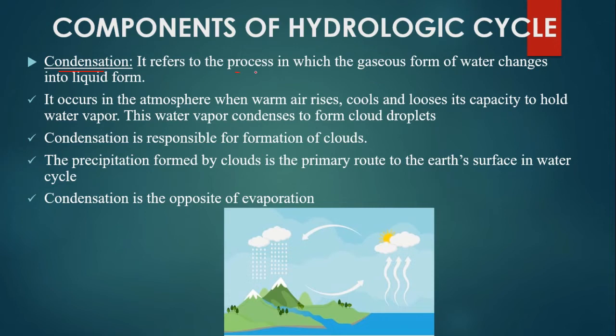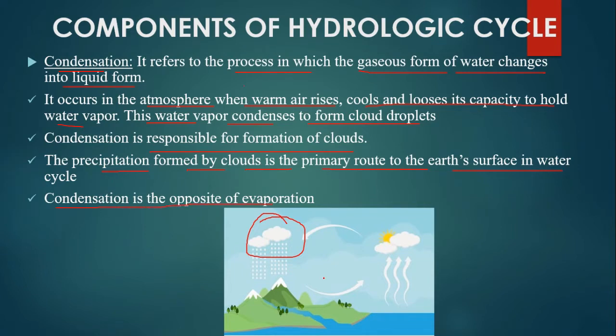Condensation is the process in which the gaseous form of water changes into liquid form. It occurs in the atmosphere when warm air rises, cools and loses its capacity to hold water vapor. This water vapor condenses to form cloud droplets. Condensation is responsible for formation of clouds. The precipitation formed by cloud is the primary route to the earth's surface in the water cycle. Condensation is the opposite of evaporation.